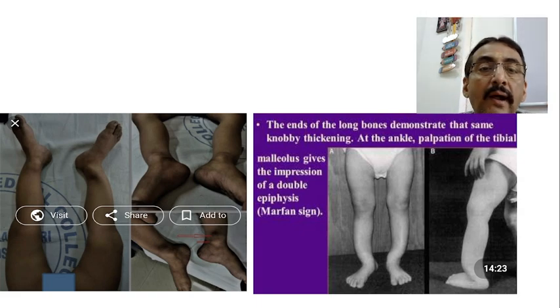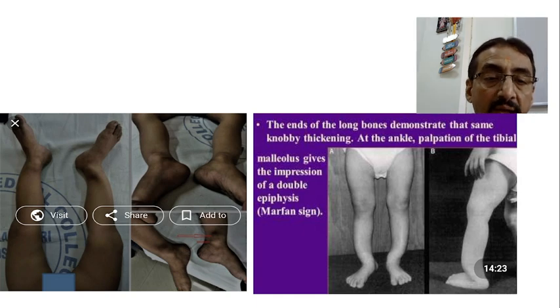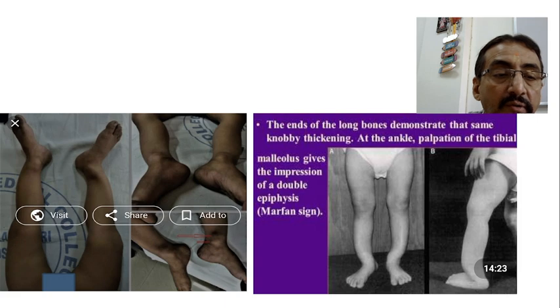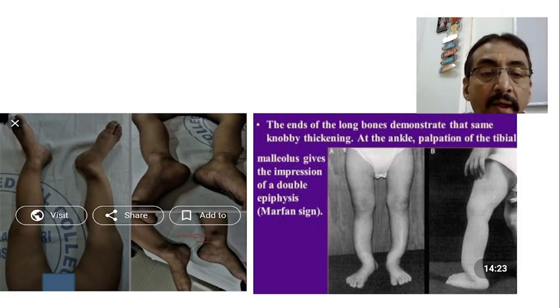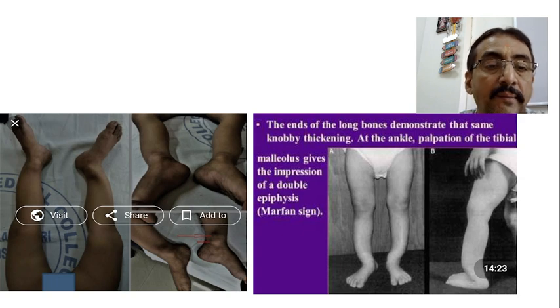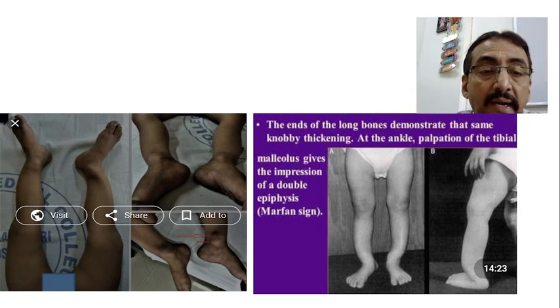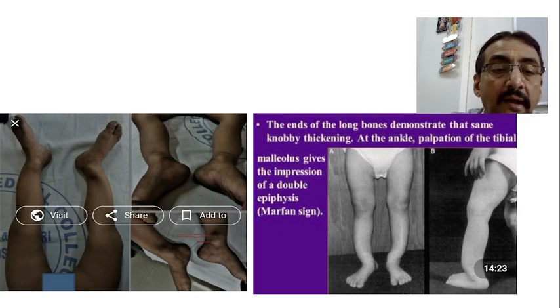Now, the ends of the long bones demonstrate the same knobby thickening at the ankle and on palpation of the tibia. Now, you can see double malleolus syndrome here, also called Marfan sign in this picture. If you see carefully, one malleolus is there, and just above that, one more malleolus is seen. That is because of the softening of the bones leading to deformity, which gives the appearance of another malleolus. So in the left side picture, it's very clear that there will be a double malleolus: one malleolus here, another one down.